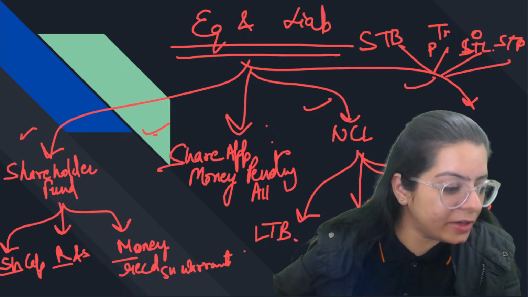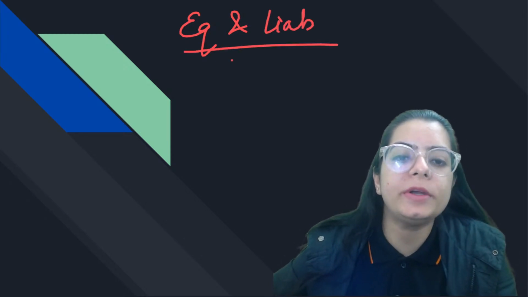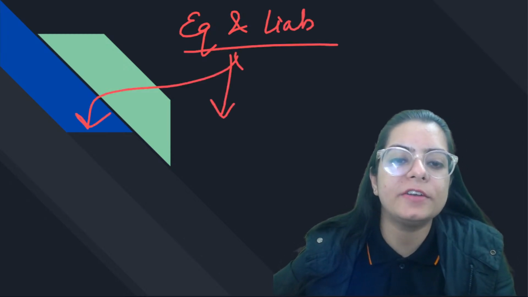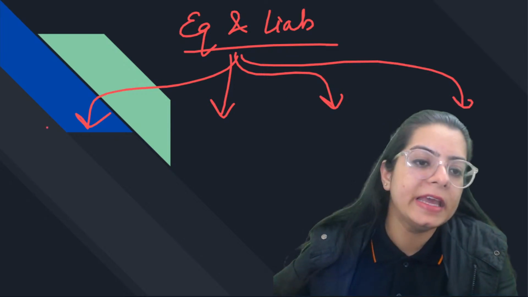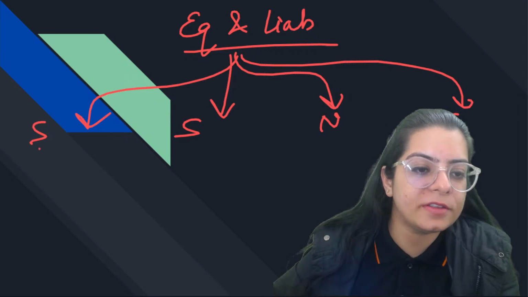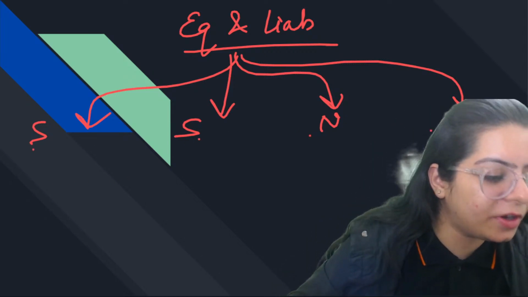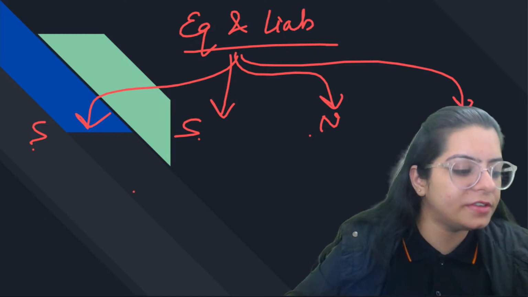So what is the way to learn this balance sheet? Again, I am telling you the way to learn equity and liability. Firstly, it is divided into four parts. What are they? SSNC. SSNC means what? Subah subah nahana chahiye. Sorry, no class. Or you can make your own full form, which is easy for you.